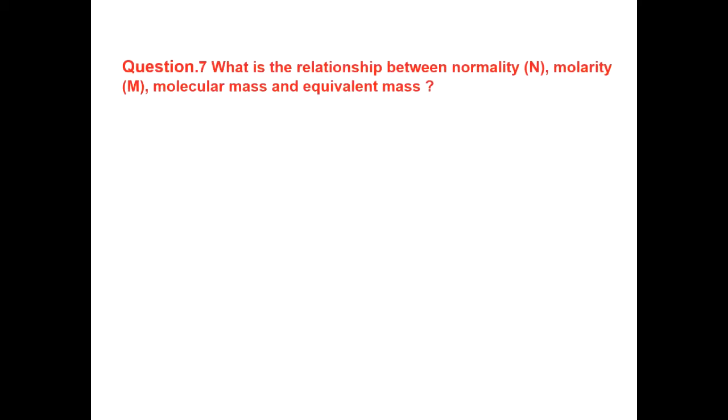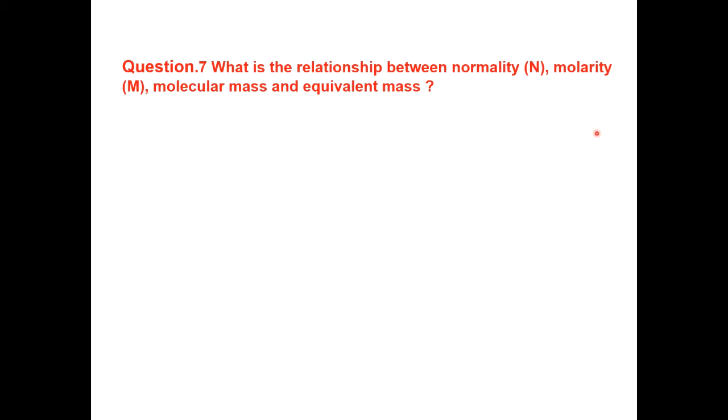Then next, what is the relationship between normality, molarity, molecular mass and equivalent mass? You know about molarity and normality. Molarity is equal to the number of moles per liter of solution, where number of moles n is equal to weight upon molecular weight.